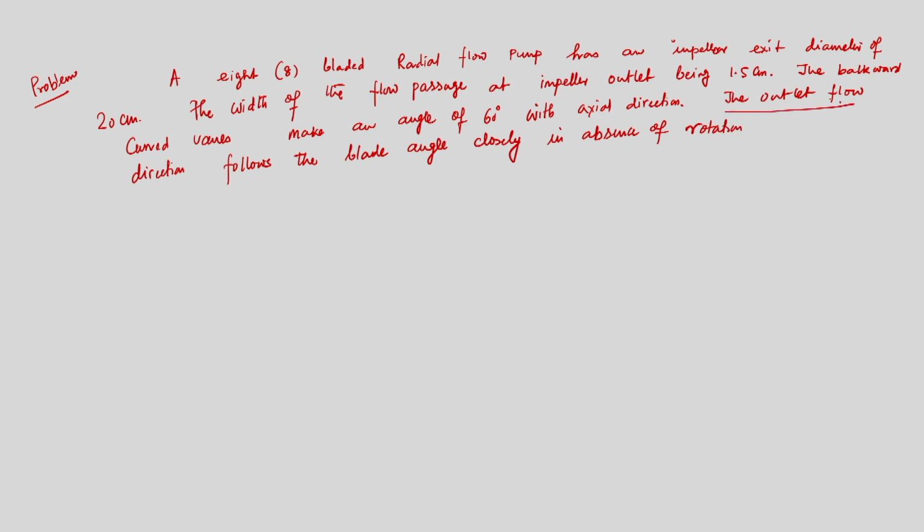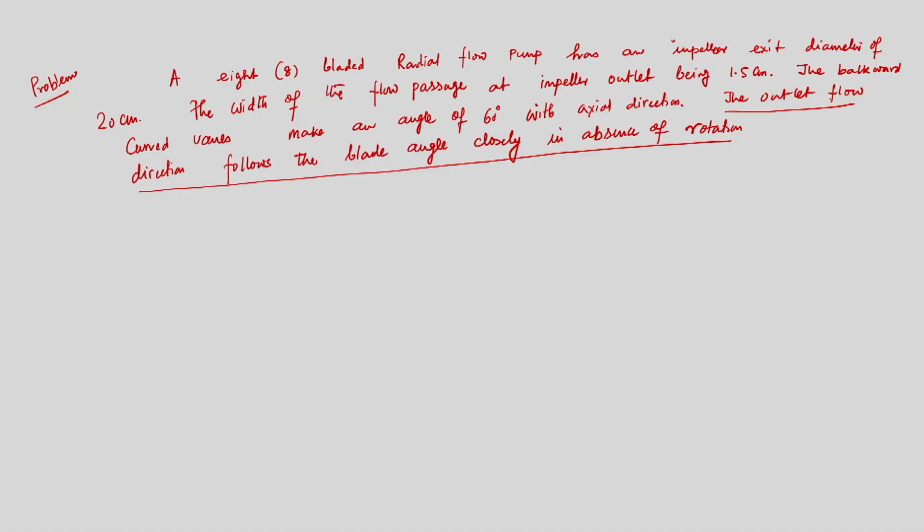I am underlining this sentence. This is very important. This sentence gives us a clue that the outlet flow direction follows the blade angle closely in absence of rotation. That means, whenever the pump is rotating, the flow direction may not follow the blade angle.